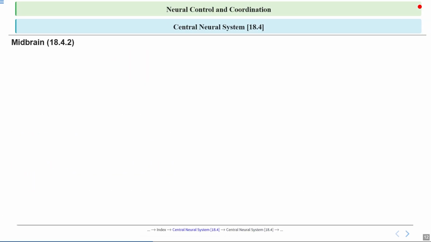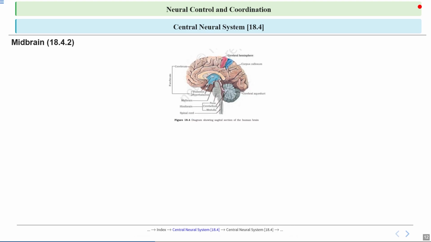Let's focus on the midbrain, which is a crucial part of our nervous system. It acts like a relay station connecting different parts of the brain and helps in coordinating important functions. You can take a look at the parts of the midbrain.